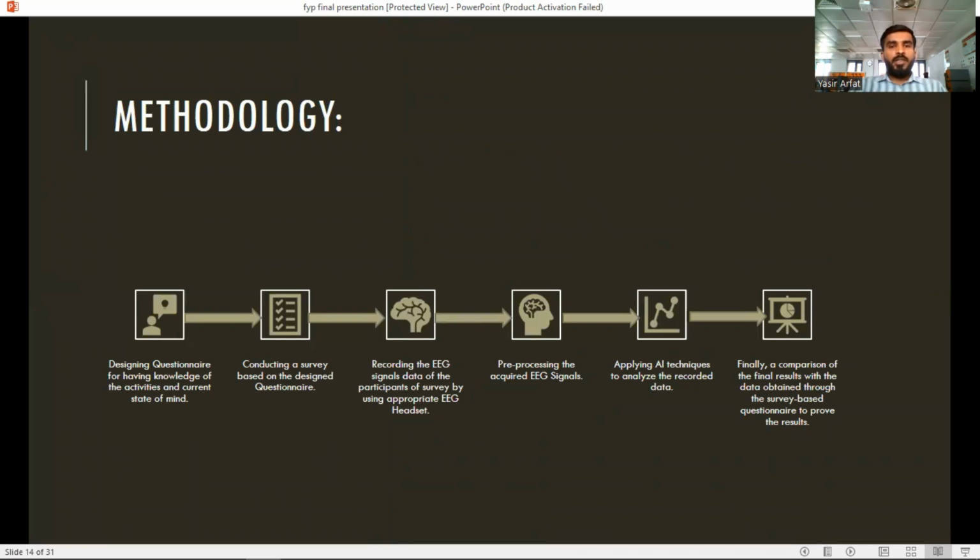So the methodology of our paper is like designing questions first, then conducting a survey, recording EEG signals, pre-processing the EEG signals, applying AI techniques to analyze the recorded data, and finally comparing the final results with data obtained through the survey-based questionnaire.